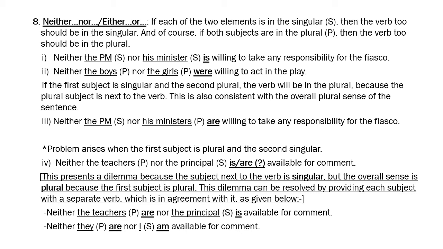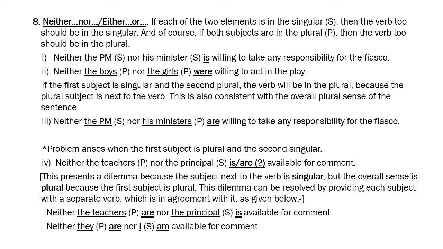But then if there is only one is, it is kind of not matching with the overall plural sense, because there are so many teachers also there. So the correct way to get over this difficulty is to provide two verbs rather than just one. So neither the teachers are nor the principal is available for comment.